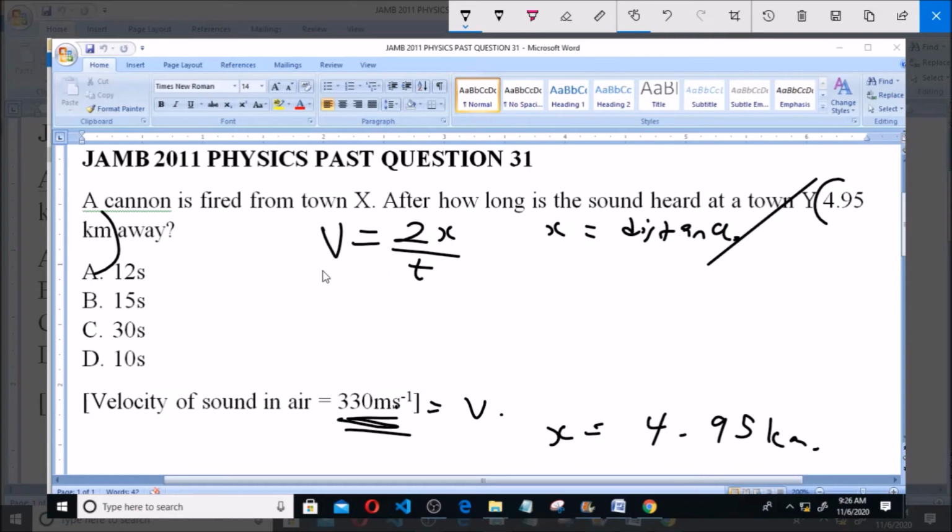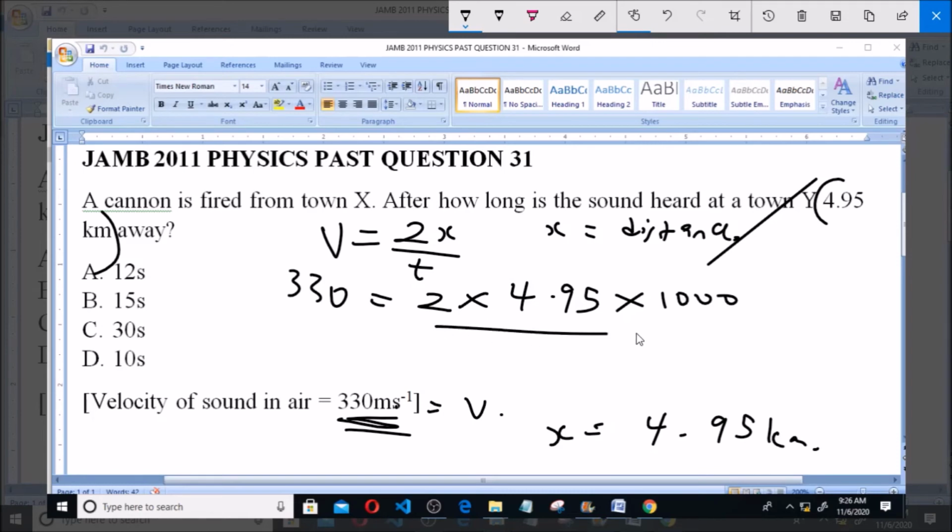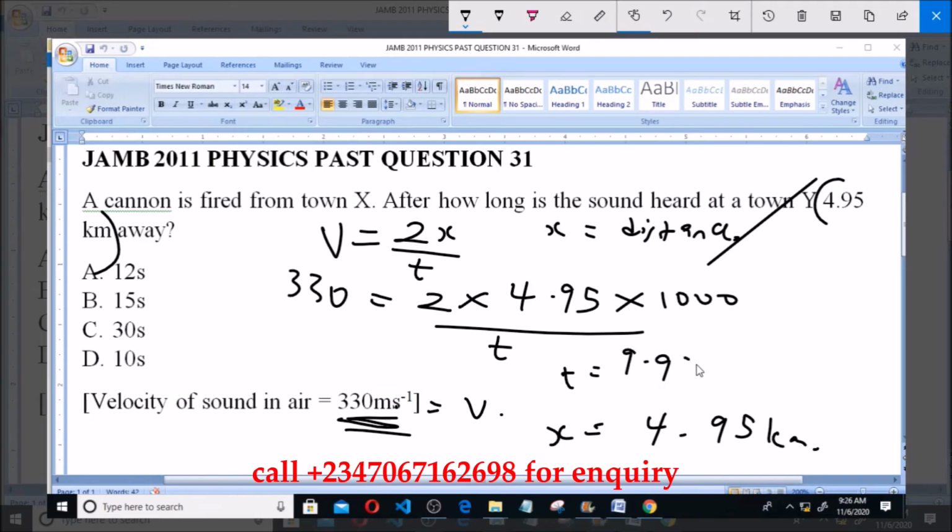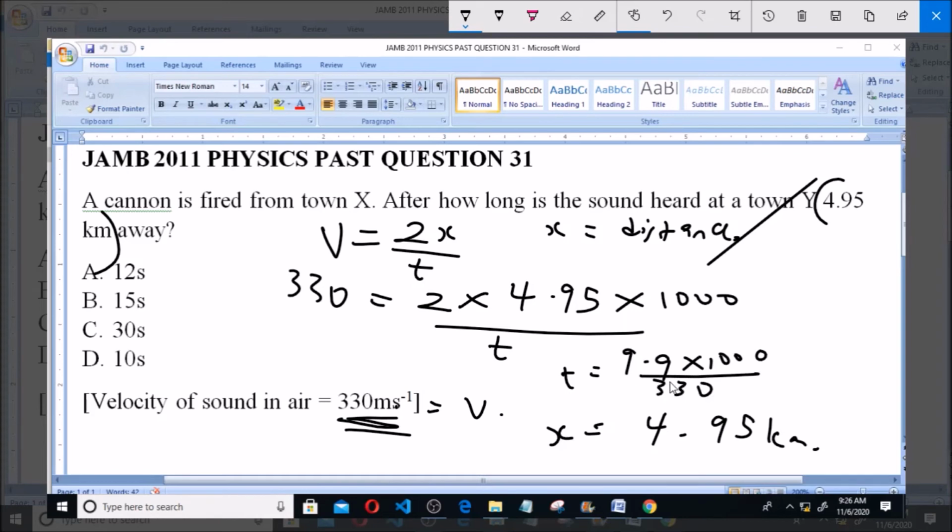We're asked to calculate the time. So in order to do that, we substitute the values. So 2 multiplied by x. Now this x is in kilometers, so we need to convert it to meters, so multiplied by 1000 and then divided by t. So t is equal to, this multiplied by this is 9.9 times 1000 over 330. So we made t the subject of the formula here.